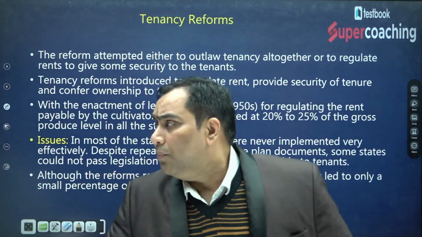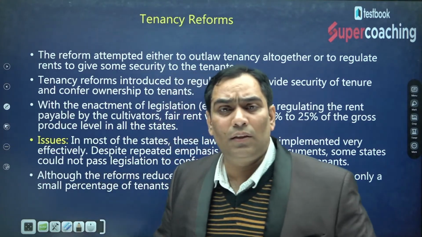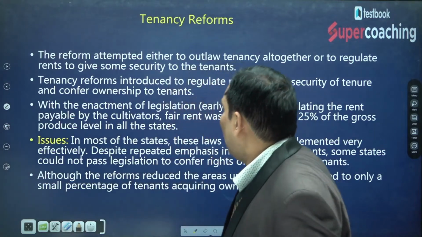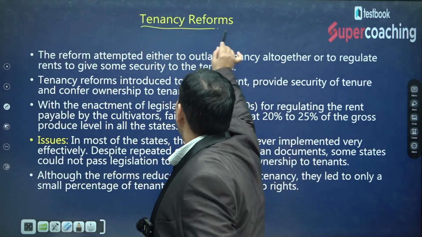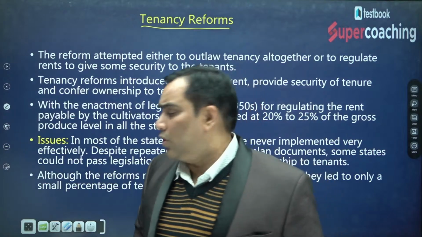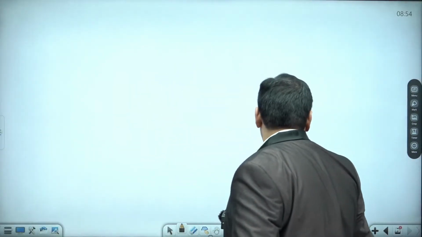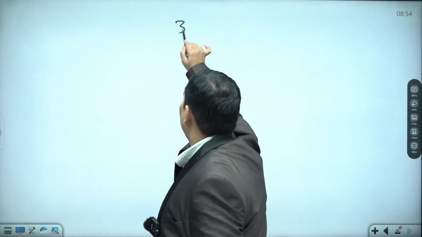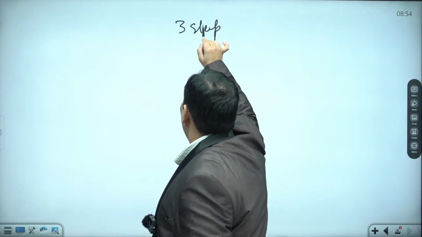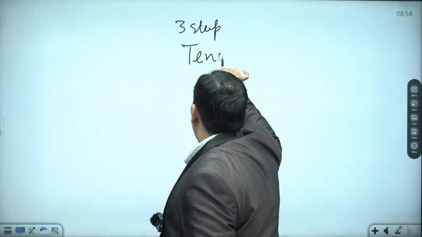In order to have this reform, they came with the tenancy reform, and under this, the government took 3 steps.